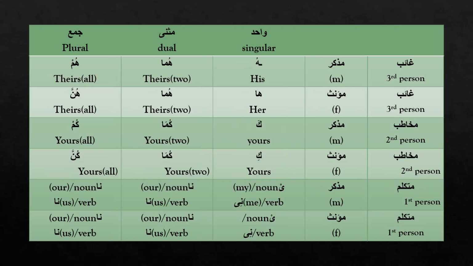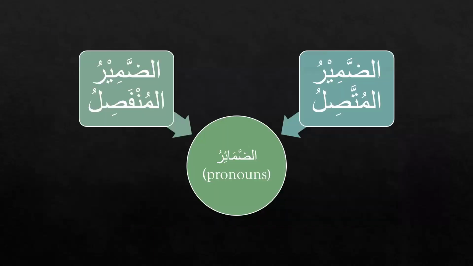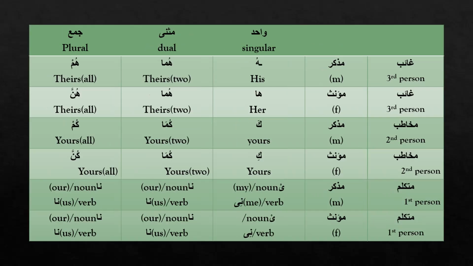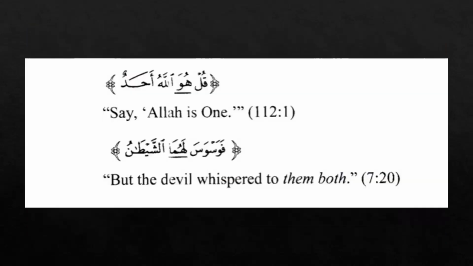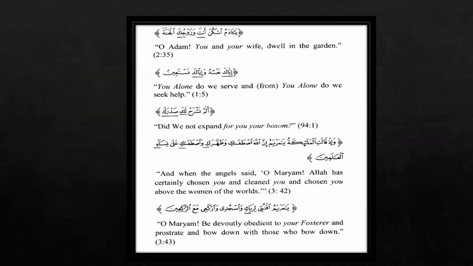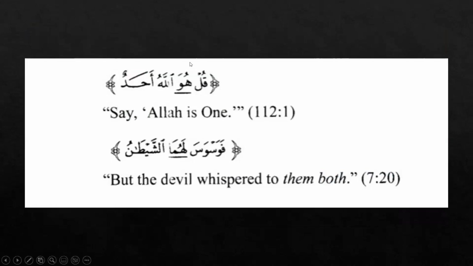Then we have this chart of the attached pronouns and how they are going to be attached with a noun, a verb, or a particle. This is the same chart, but the symbols are different for this muttasil chart. Now here are some examples for the detached and the attached pronouns.